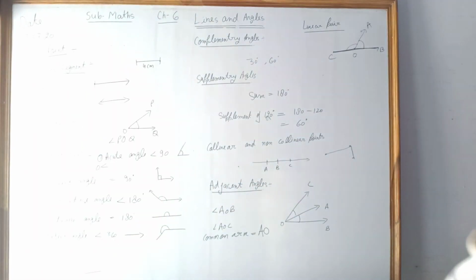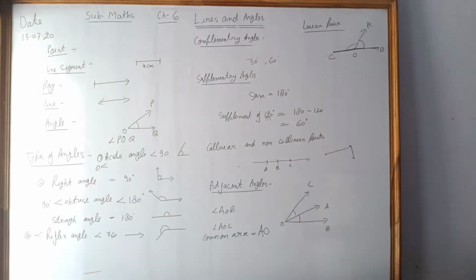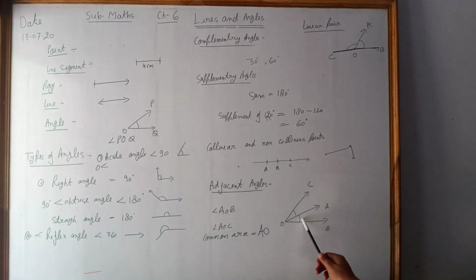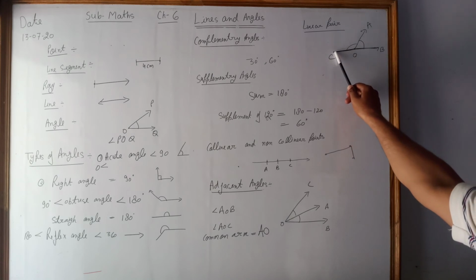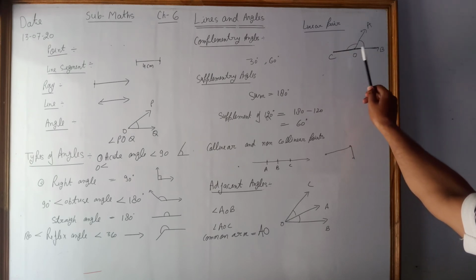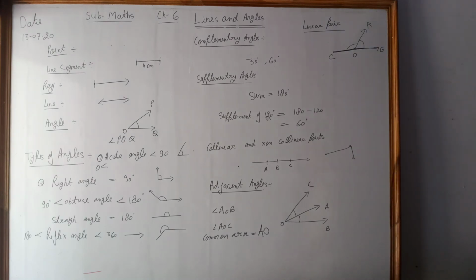I repeat, if in the adjacent angles the arms OB and OC become straight, then this kind of angles, whose sum is 180 degrees, is called a linear pair angle, right?